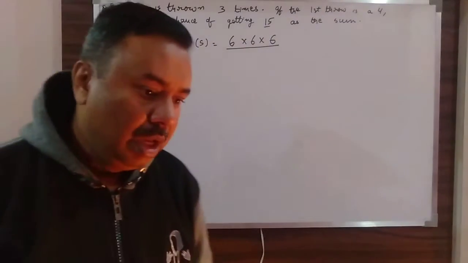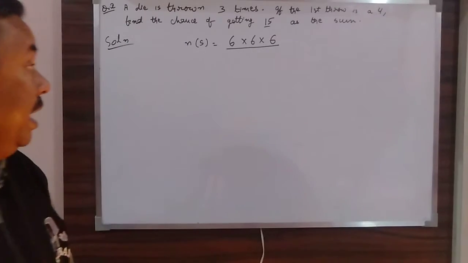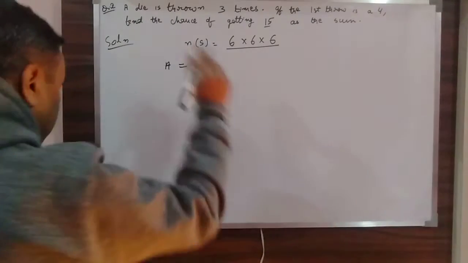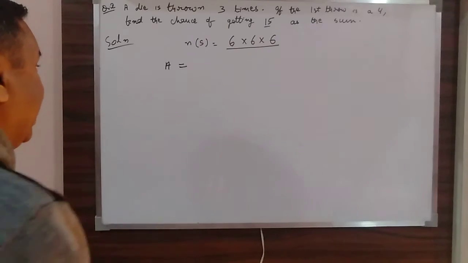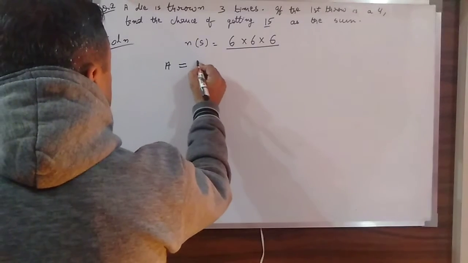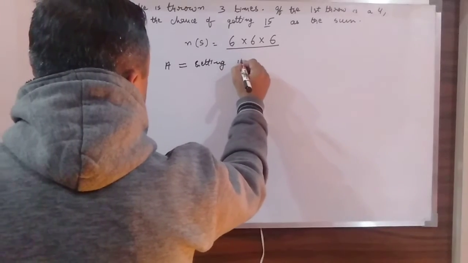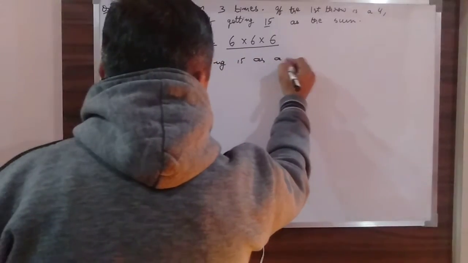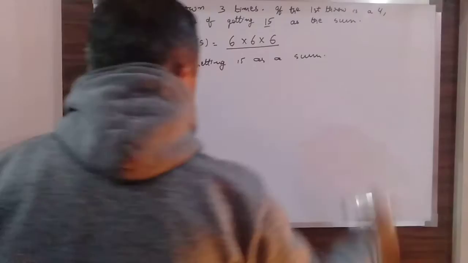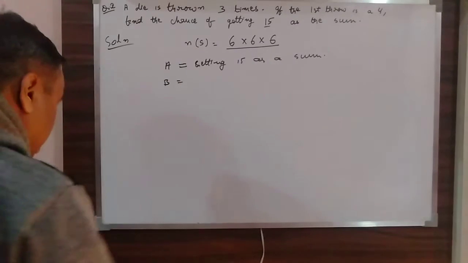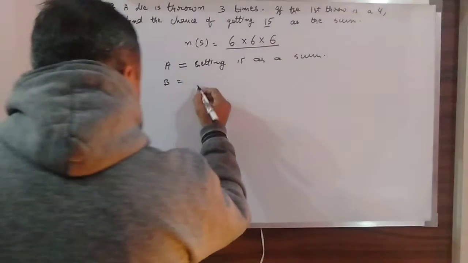Okay, but if I say A is getting 15 as a sum, and B is getting 4 in the first throw.